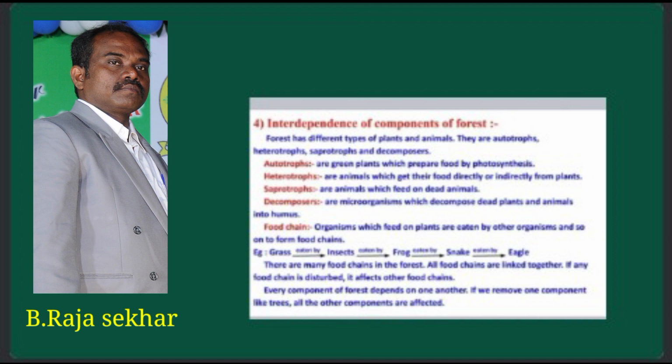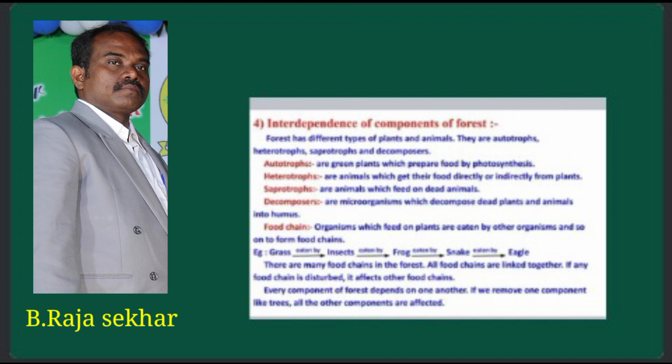My dear students, can all plants prepare their own food? No. Only green plants can prepare their own food by the process of photosynthesis. So plants are autotrophs.